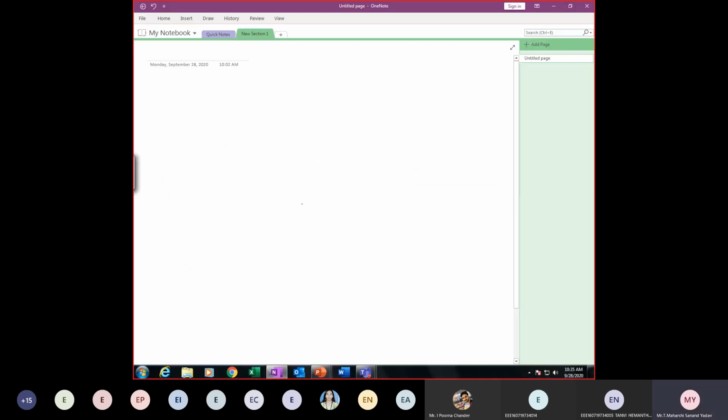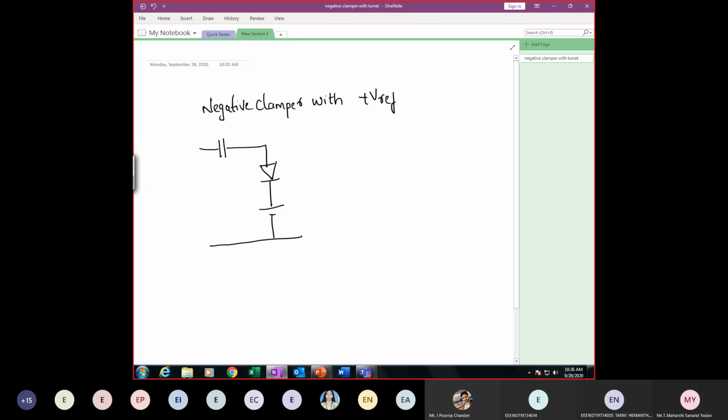Let me draw the diagram. So here I am considering a negative clamper with positive reference voltage. Here there will be a capacitor, and as it is a negative clamper, the diode direction will be downward, followed by the positive reference. First, my intention is to forward bias the diode. So to forward bias the diode, should I consider the positive half cycle or negative half cycle? Positive half cycle.